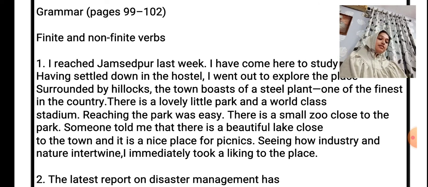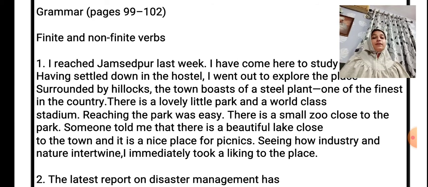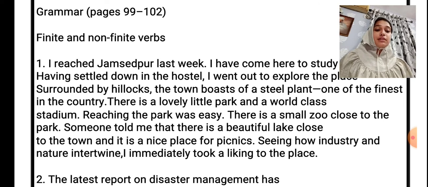So this is our exercise number 1 of page number 100. Okay, this shows the present and past participle, and you have to fill the blanks with the correct form of the verb. Now we'll move up to the third kind of non-finite verb, that is infinitives. Infinitive is a verb which has the form to plus verb. Okay, so to respect, now always before verb we have to put to, that is infinitives. It can be used as a subject. For example, to respect our elders is our duty. To respect, to plus verb, to respect.